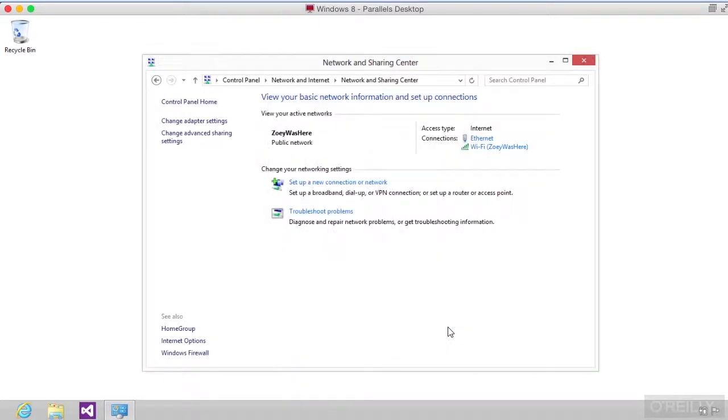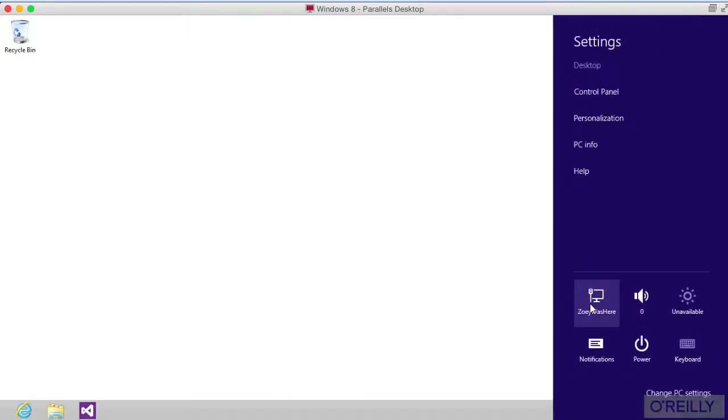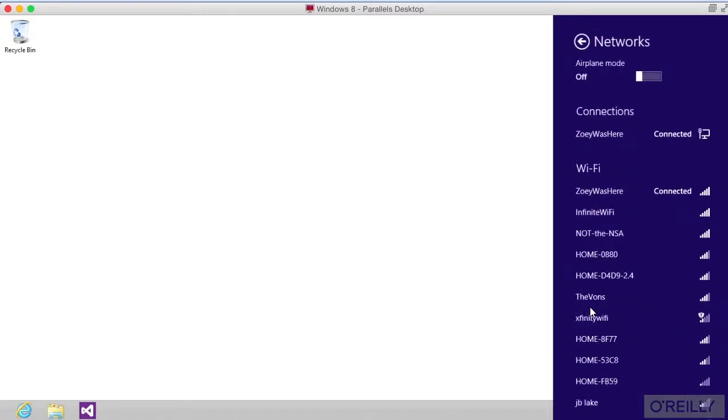So it's pretty straightforward doing Wi-Fi on a Windows system. As I said, you might see that there's an adapter that shows up here in the status bar at the bottom. If you're running Windows 8, of course, you can click on settings. You'll see that there's your network adapter there. You can click on that and bring up your list of Wi-Fi. And I've got my connections here where I've connected to my wireless network.